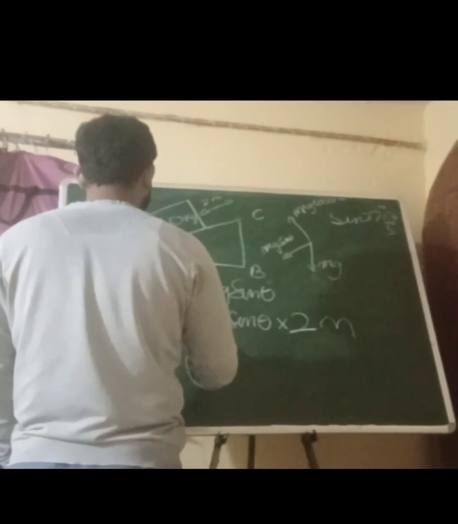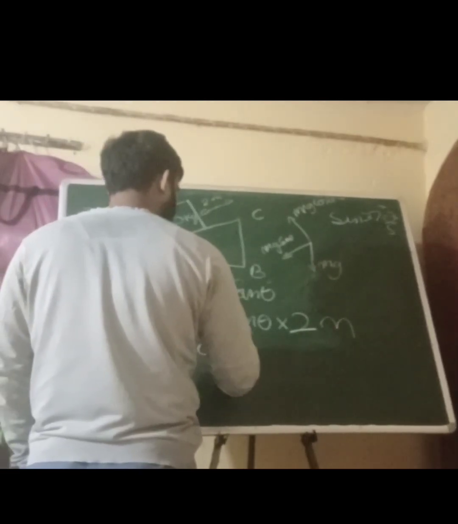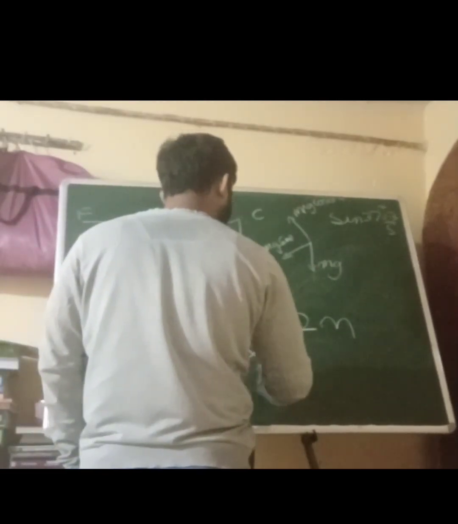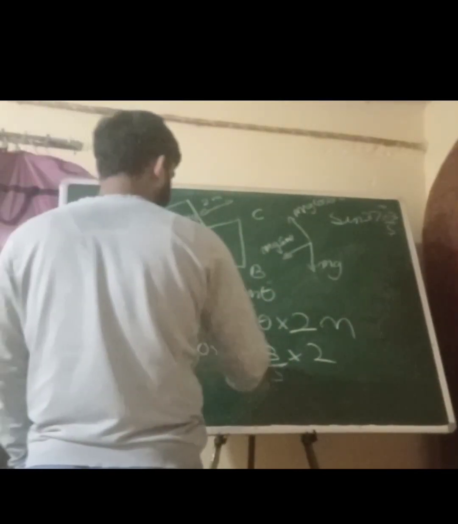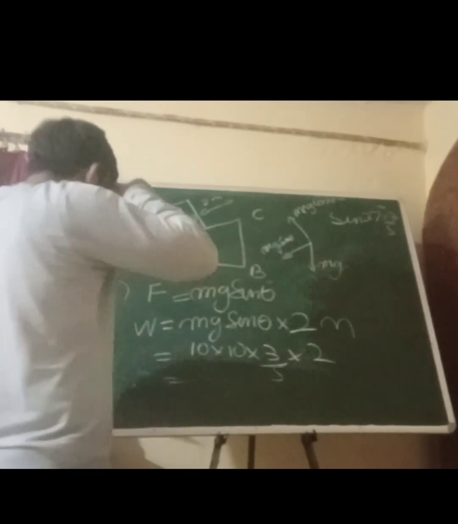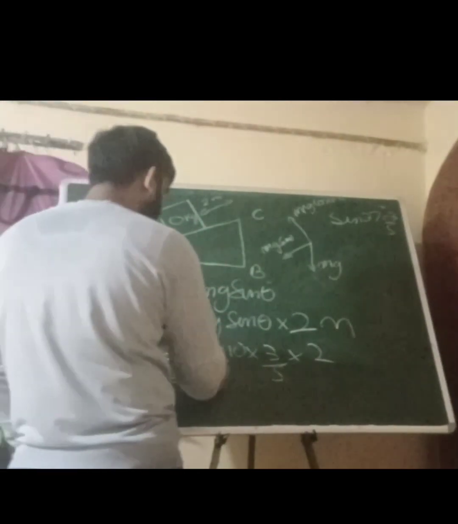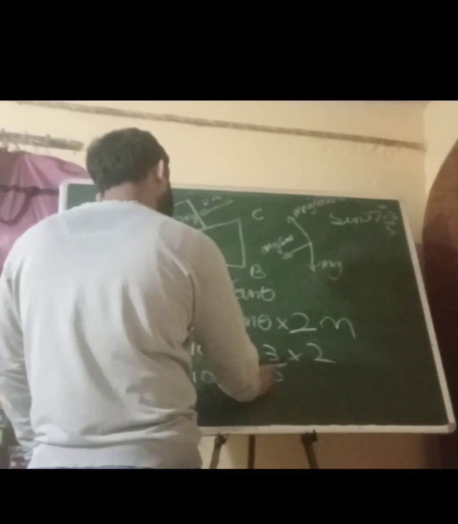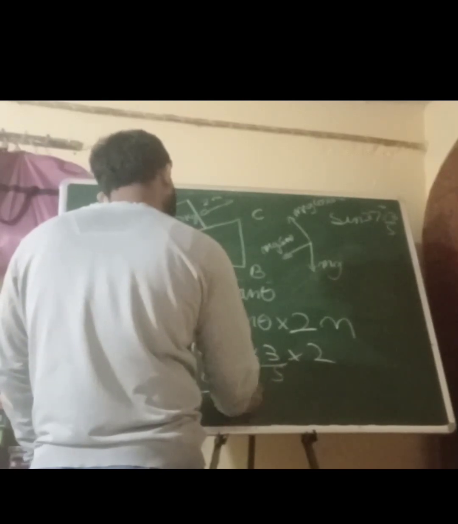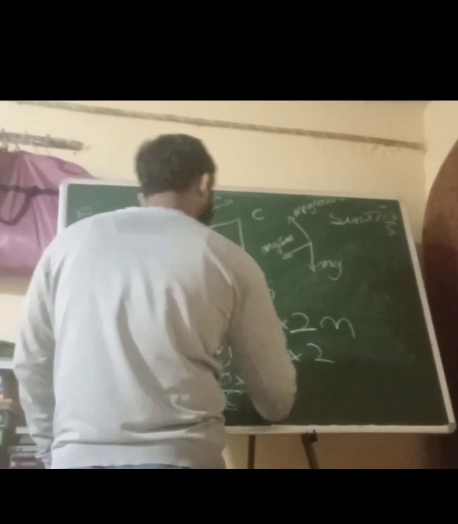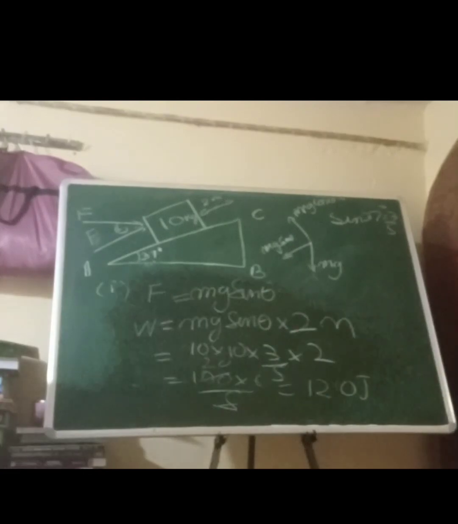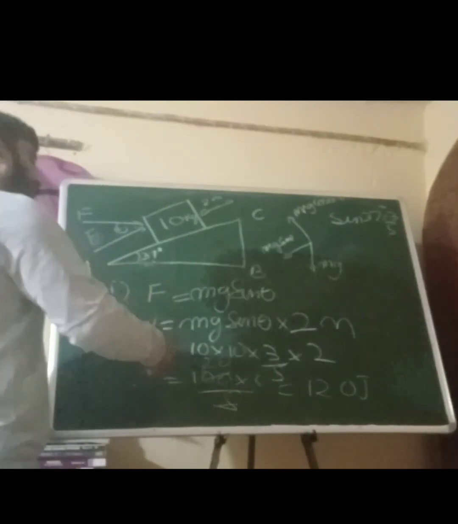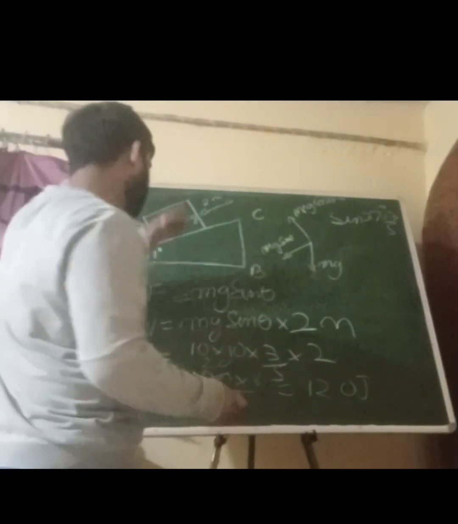The mass is 10, the gravitational acceleration is 10, so it is 3 upon 5 into 2, and the final answer would be 120 joules. That is the work done in case of the parallel force.